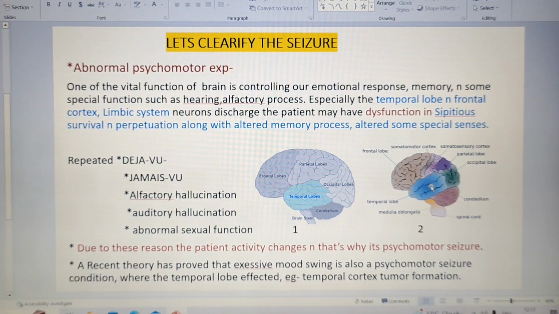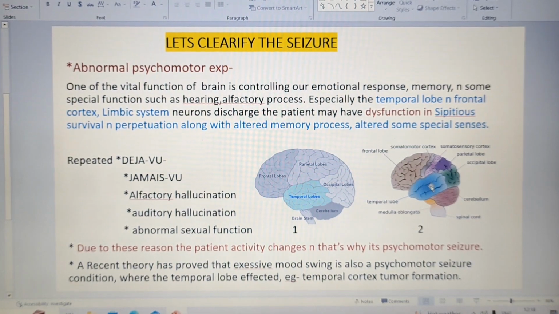We may think there is some other reason the patient is doing hypersexual or hyposexual activity, or you may find the patient complaining about something bad smelling, or pretending to be someone. For example, they think they are made up of a woolen ball, or they feel they are made up of a cotton ball. They can't perceive themselves, who they are.